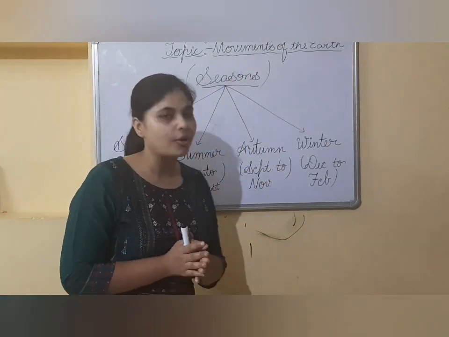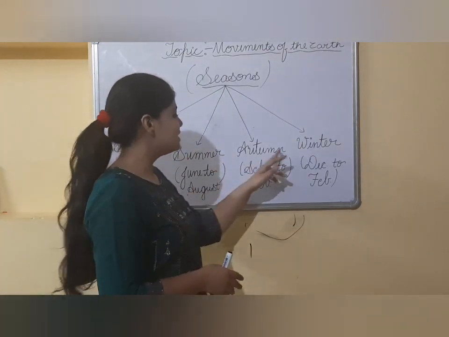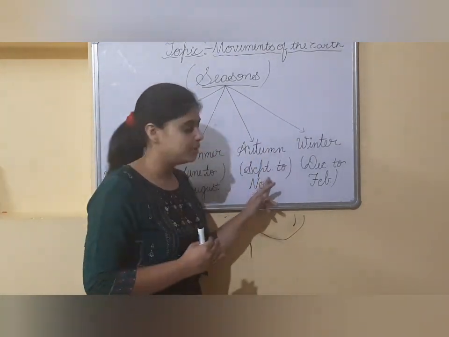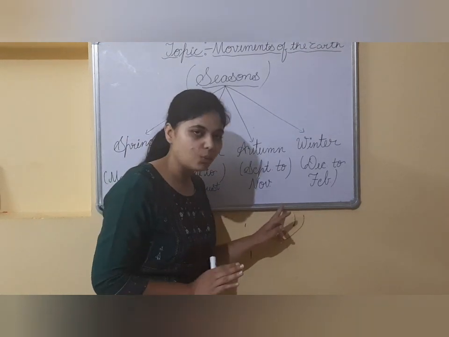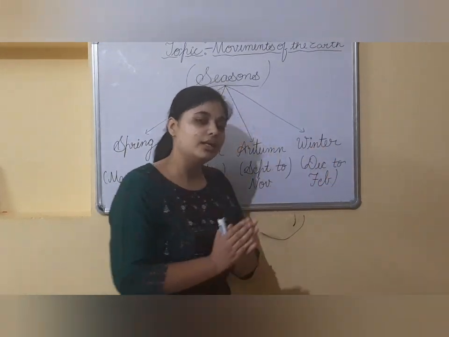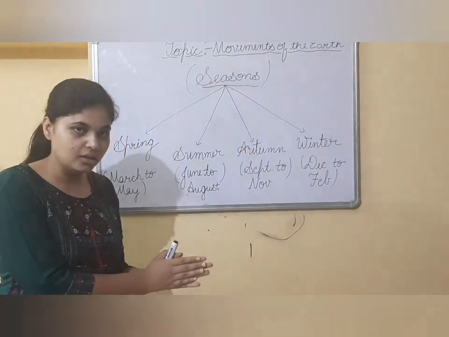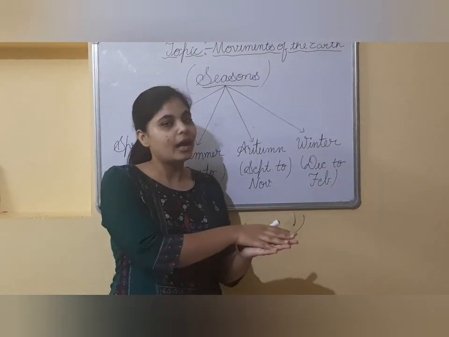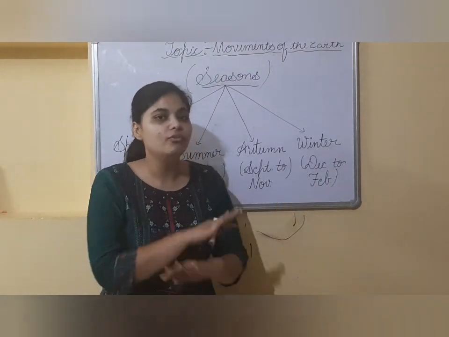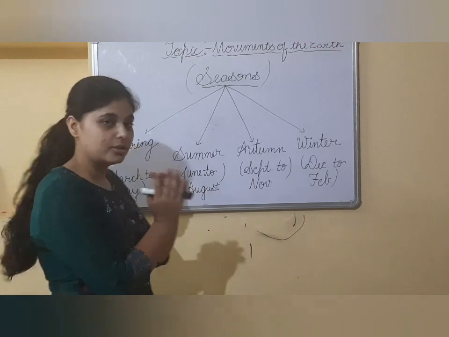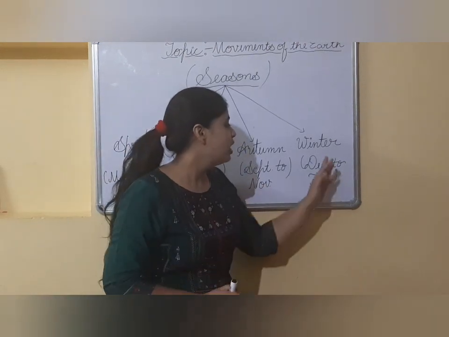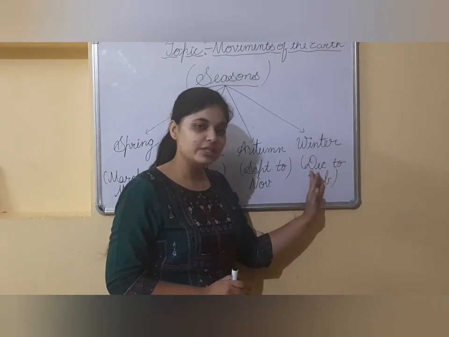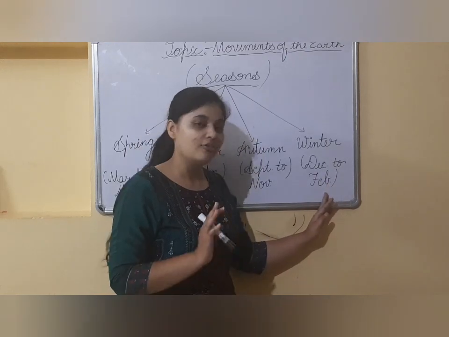Falling of the leaves from the trees. Okay, so autumn season starts from the month of September and continues till the month of November. Next is winter. Winter is the coldest season of the year, and in that season the weather is very cool, very cool. Okay, coldest season of the year. So it starts from the month of December and continues till the month of February.